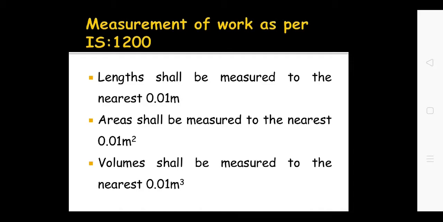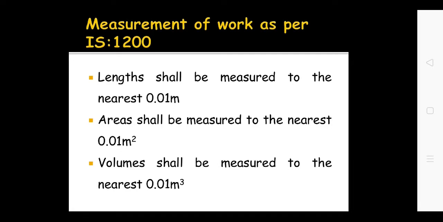How should the length be measured? How should the area be measured? How should the volume be measured? So these are the basic criteria for measuring length, area and volume. The length shall be measured to the nearest 0.01 meter. If the unit of measurement is running meter, as we have seen, skirting is measured in running meter or the pipeline is measured in running meter, it should be measured nearest to the least dimension of 0.01 meter.